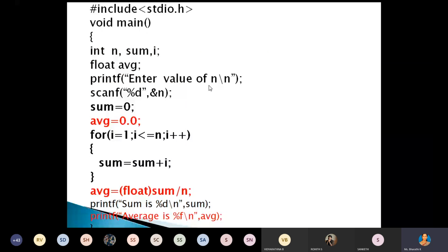Can you trace this program? What is the output of this particular program? Trace this program and tell me the output. I will give n value as 3. What is the purpose of this program? You can hear my voice, right? Trace this. Ma'am, it will give sum as 6 and average as 2.